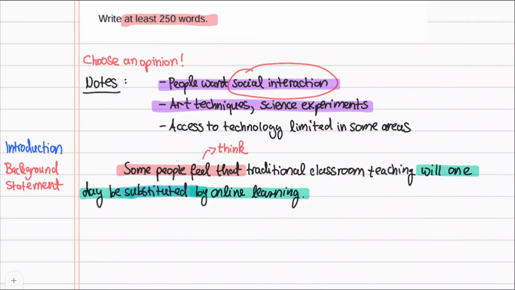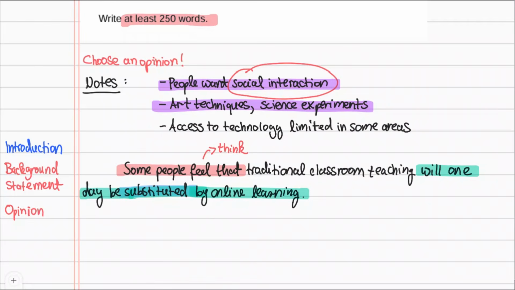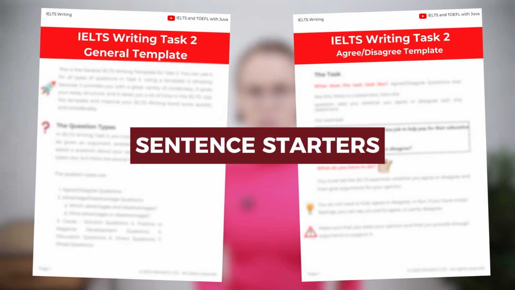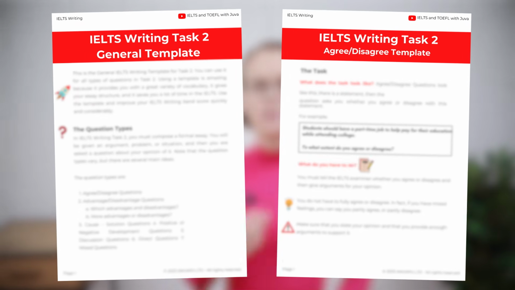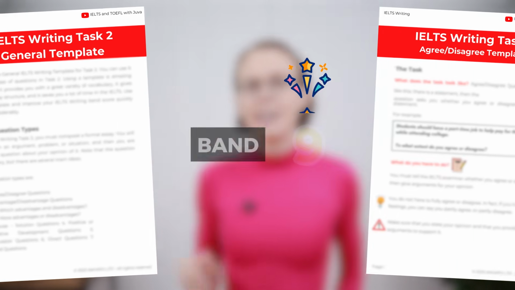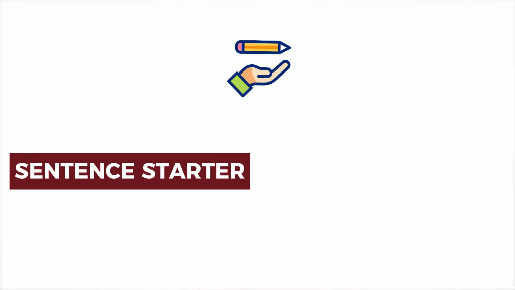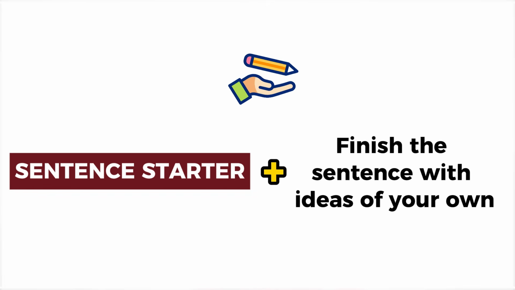Let's go to the second sentence of the introduction. Here it's vital that you state your opinion, and this is where I start using my template. Templates are amazing because they help you write a high-scoring answer. They give you sentence starters, which include great vocabulary, and organize your answer. This helps you get a better band score. When writing your answer, you simply write down the sentence starter, and then you finish the sentence with ideas of your own that fit the topic you're given.